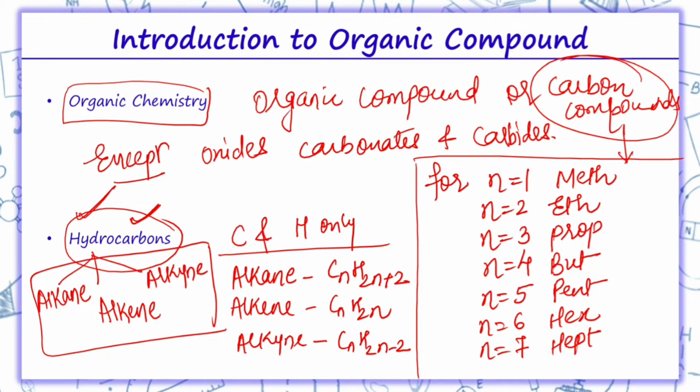Now suppose I am told to draw the structure of methane. Meth means one carbon, and ane means alkane, so I apply that formula. If I say propene, prop means 3 carbons, and ene means alkene.